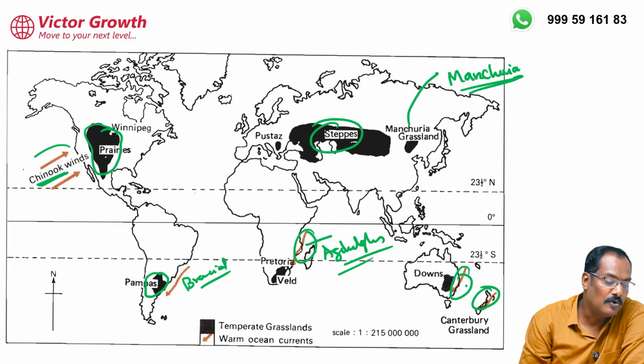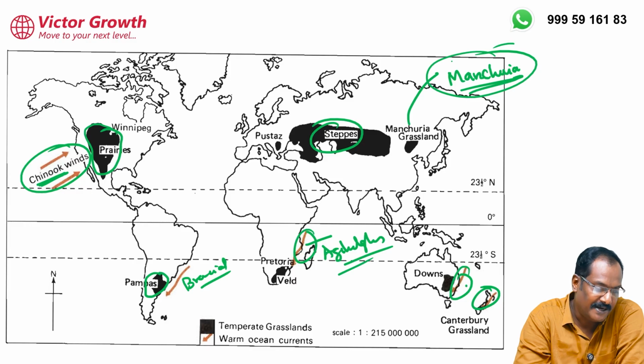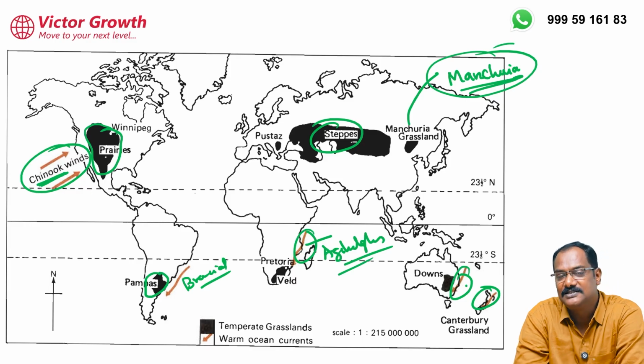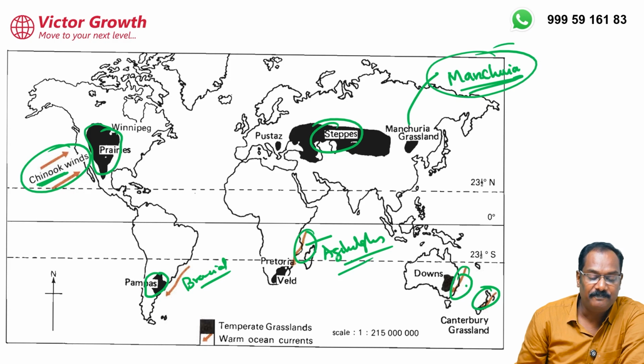So Chinook is a local wind found in North America. Manchurian is new information I'm giving you. It is found in Mongolia. That is also temperate grassland. Some parts of Mongolia and some parts of China, this is found. Then in the southern hemisphere, these grasslands are influenced by warm ocean currents.